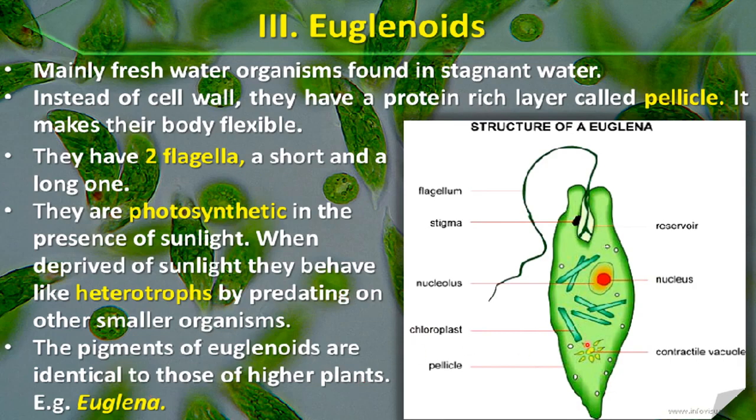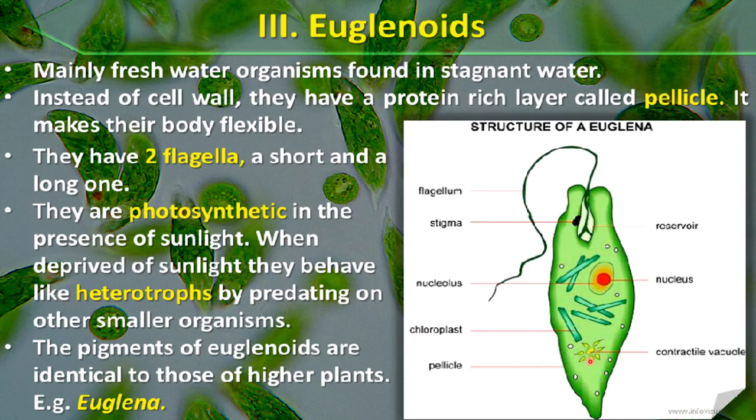So let's go over once again the structure of this Euglena. This outermost layer is the protein layer, that is the pellicle. Then here you can see the nucleus is present. Then these are chloroplasts, which are useful for photosynthesis. And then this contractile vacuole is also present here, because you need to make this structure, so you need to know all the parts.